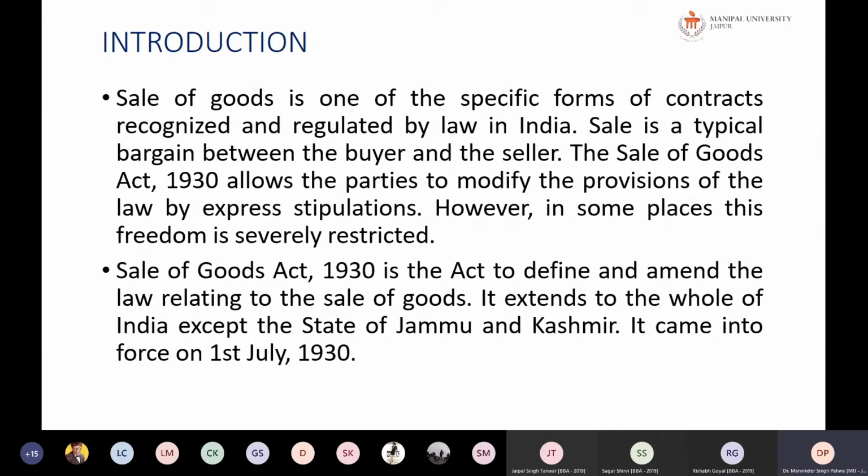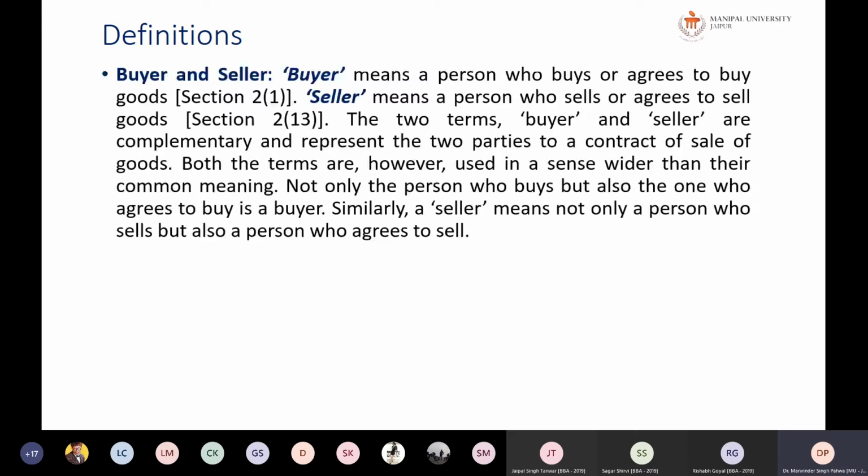The Sale of Goods Act 1930 is an act to define and amend the law relating to the sale of goods. It extends to the whole of India except the state of Jammu and Kashmir. It came into existence on 1st July 1930, as the Indian Contract Act came into existence on 1st September 1872. From 1st July 1930, this act was severed, or taken out of the Indian Contract Act, and a separate act was prepared, which is called the Sale of Goods Act. Okay, so let us go with the definition.